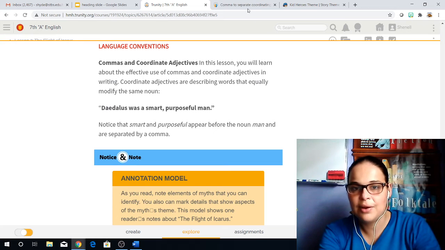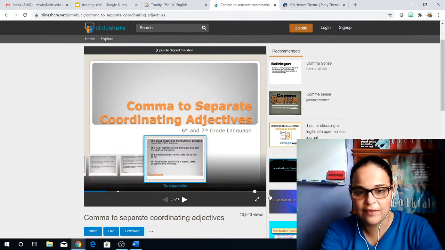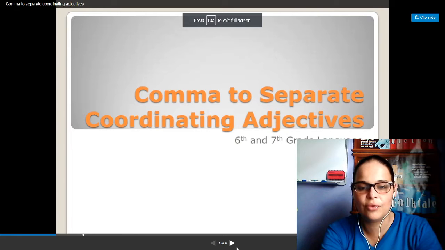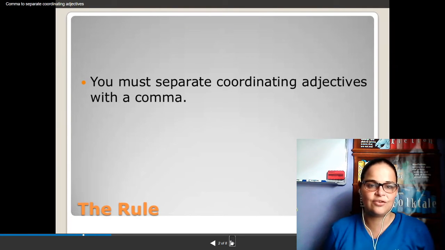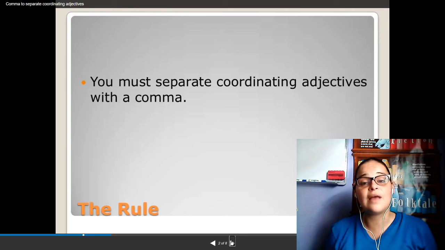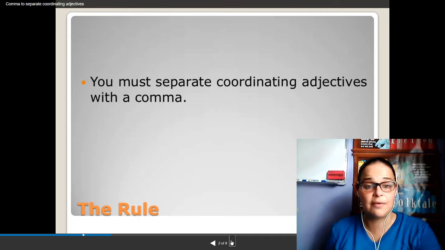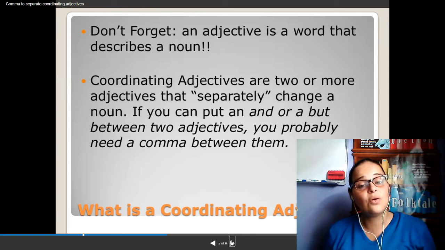So I'm going to go here. This is a little presentation that I found that you guys can use to understand a little bit more about how to use commas to separate coordinating adjectives. The rule is you must separate coordinating adjectives with a comma. That's the basic rule. What is a coordinating adjective?